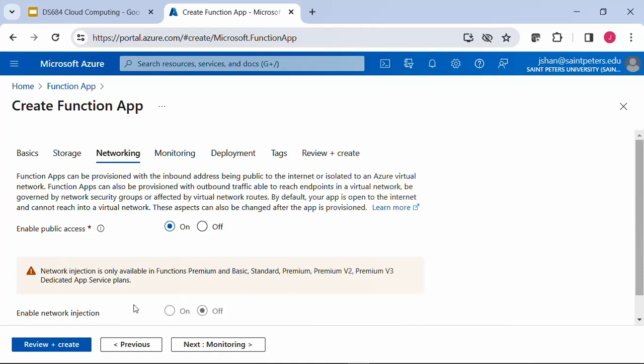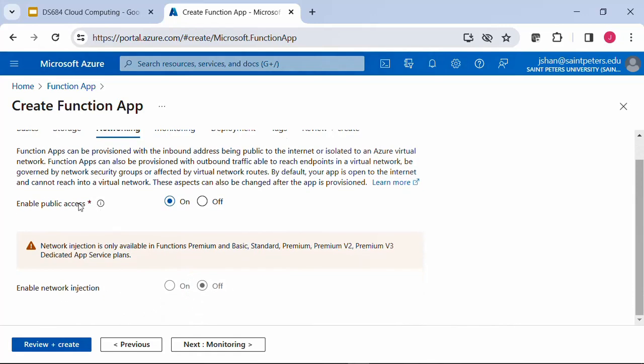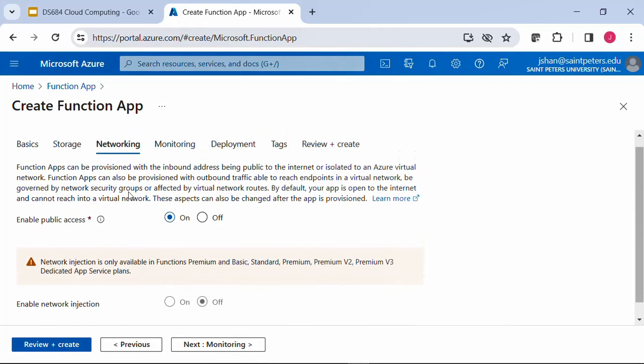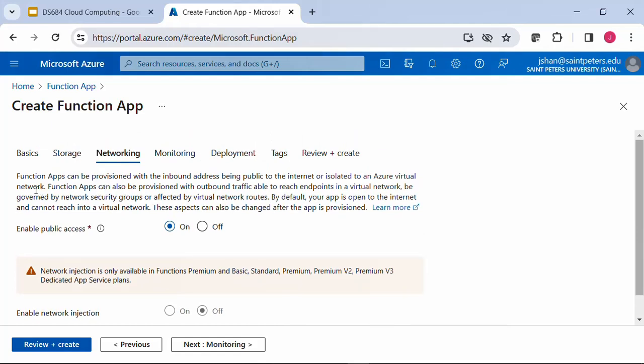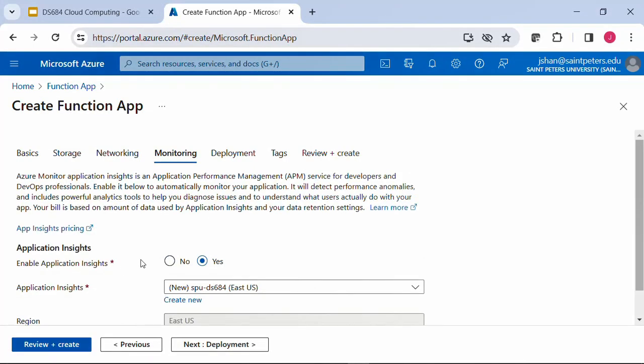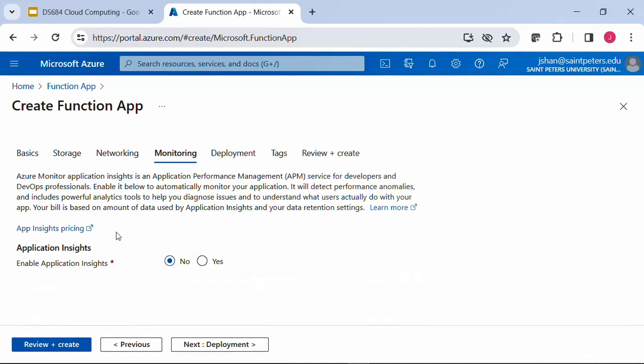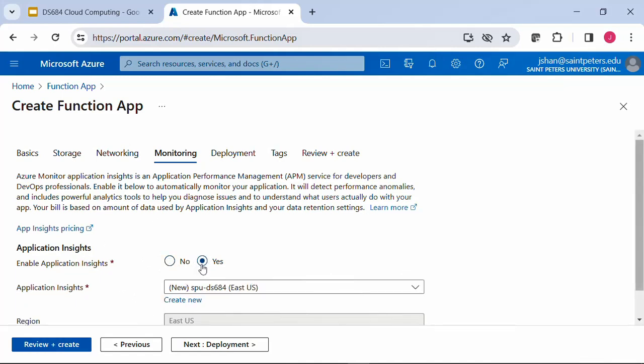For some other plans, you can enable virtual network injection or enable public access. Because this is for testing only, I'm going to allow public access and not allow private network access. Then we have monitoring. I don't want to have insights, but if you want, you can have Application Insights, which provides you with the performance of this function.